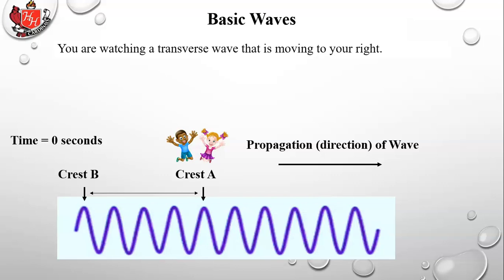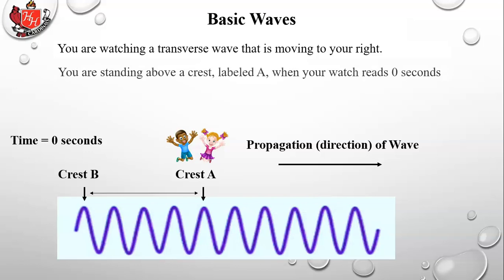Okay, so we're going to study a wave here. You're watching a transverse wave that is moving to your right. So you're where the boy and the girl are there. You're standing above a crest labeled A when your watch reads 0 seconds.